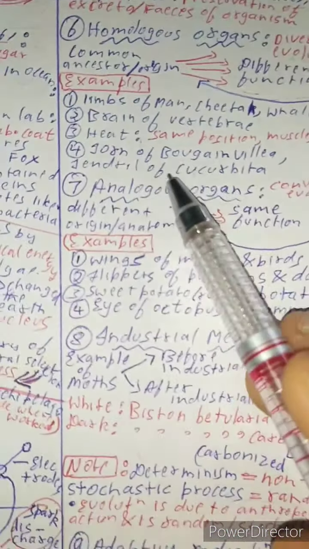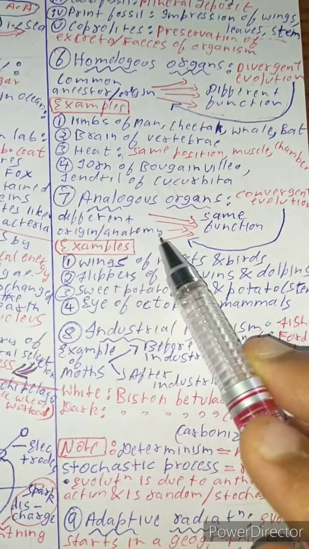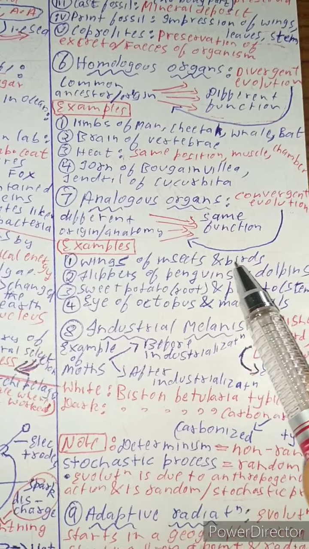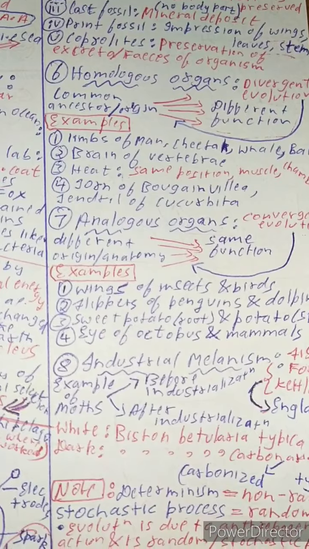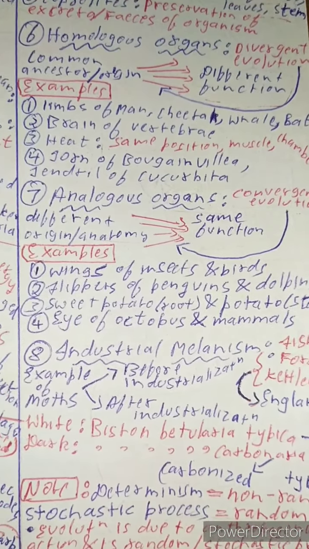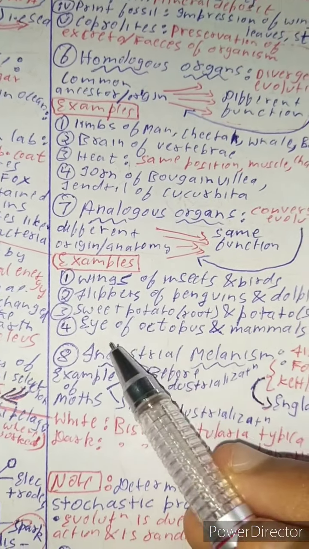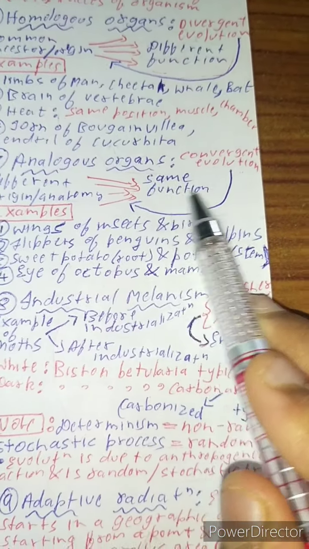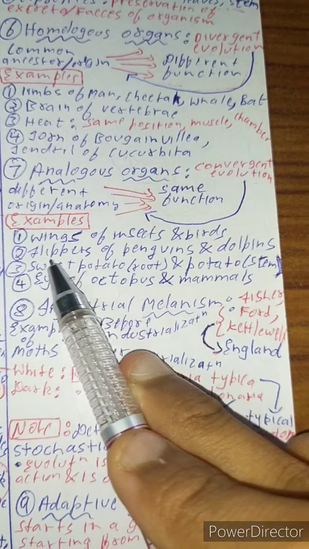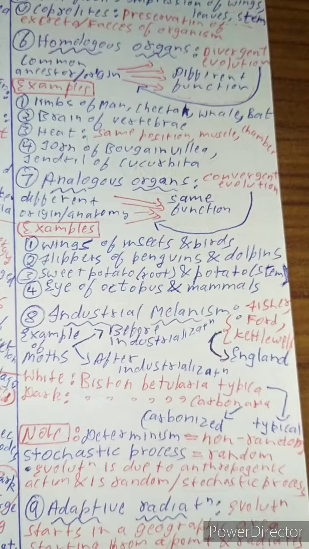Now what are analogous organs? Analogous organs have convergent evolution because they have different origin and anatomy, different ancestry, but have the same function. Example, wings of insects and birds look completely different, have completely different bones, completely different morphology, completely different anatomy, and of course are not at all related in any way, but have the same function, that is flight. All of them fly. Flippers of penguin and dolphin, sweet potato, and these are convergent, all of them converge for the same function but have different origin. Sweet potato, root of sweet potato and stem of potato, eye of octopus and mammals.